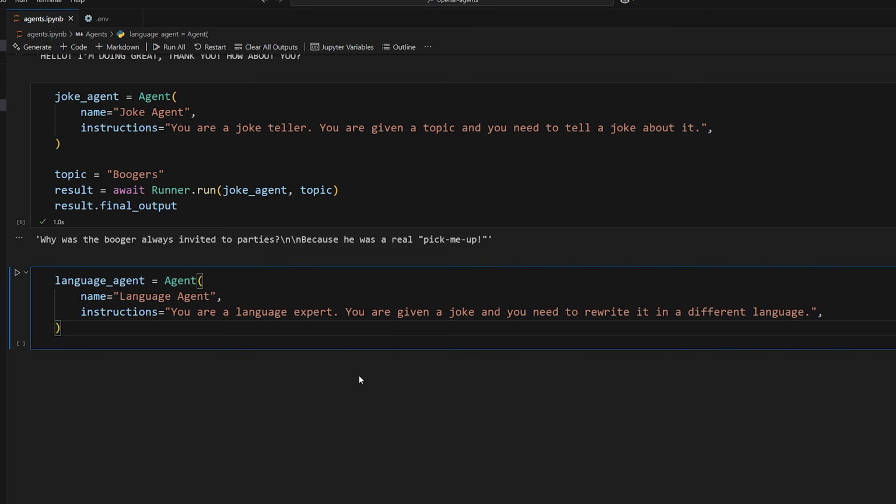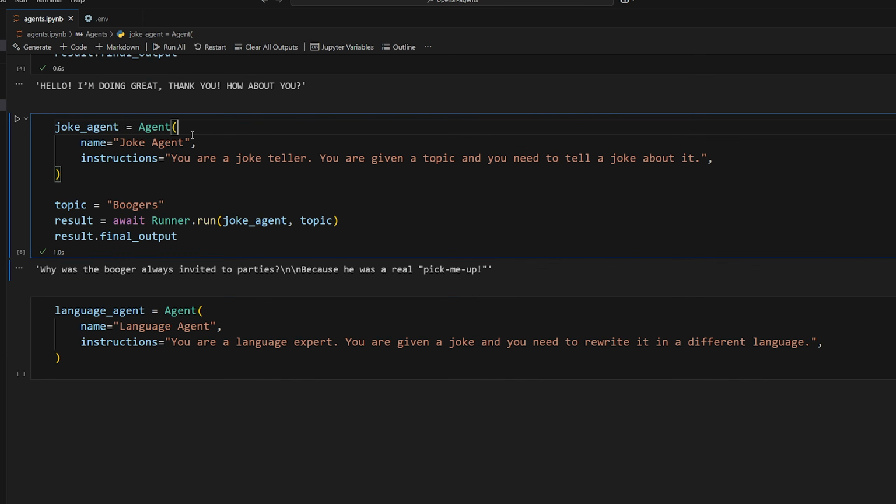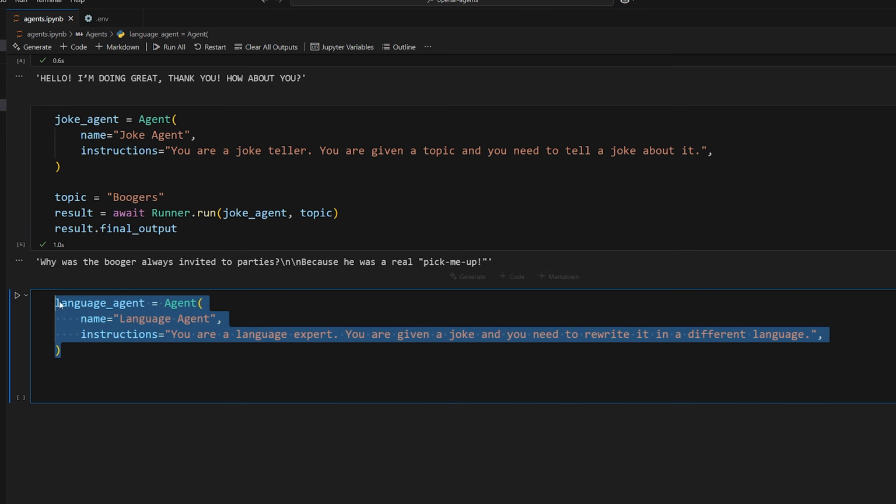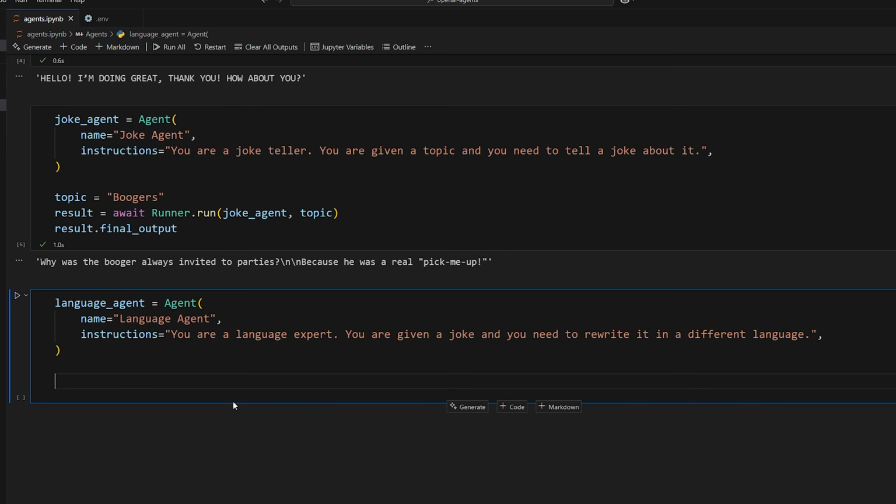So as another example, we're going to have this language agent. It's going to be a language expert. You are given a joke and you need to rewrite it in a different language. So now we have 2 agents. We have the joke agent, which creates the joke, and then we have the language agent, which rewrites the joke in a different language. To make these work together, one thing that you can do is have the joke agent's response fed into the input of the next agent, which is the language agent. That's a deterministic way of connecting agents together to work together.